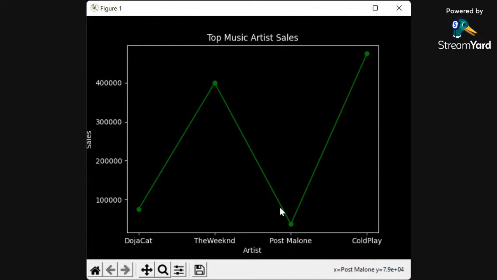Then we go to Post Malone. You see where the x-axis is located. So Post Malone is right here, and Post Malone's album sales is under Doja Cat, so it's like 30,000, and then Coldplay is higher. Coldplay is at 475,000 right here, lined up with Coldplay. So that's our line graph that we can do. We can visualize our plot. Now I can stop sharing.